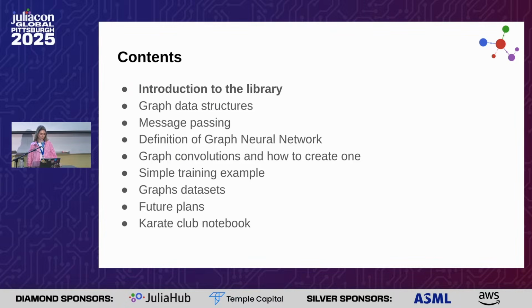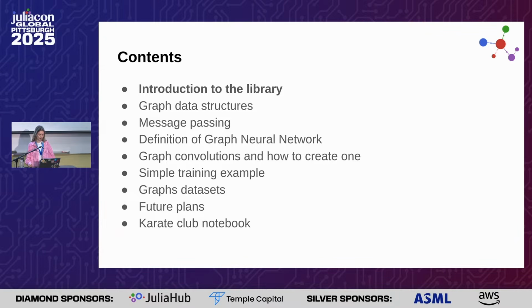The content of today's talk is an introduction to the library. I will describe the basic graph data structures we support, and show you the message passing procedure. I will give the definition of a graph neural network, some convolutions that we have in the library, and how to create a new custom convolution.